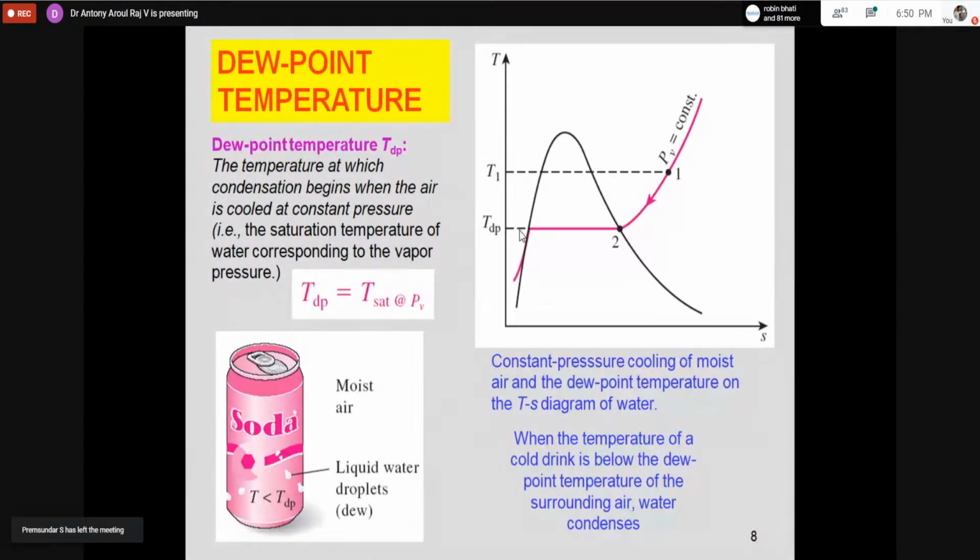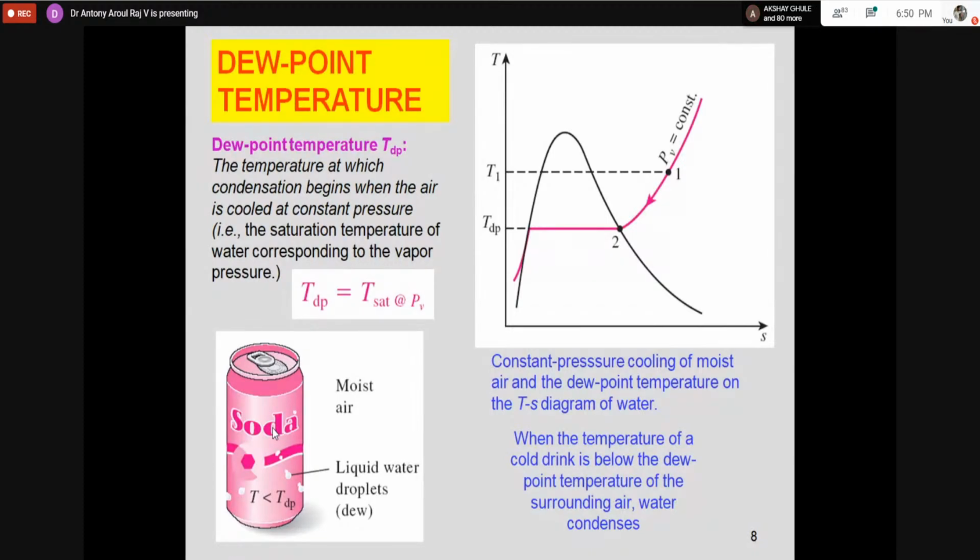So that means, if you are driving a car, or if I am putting a soda can like this on the table, the tendency to condense will be more in Chennai, because my dew point temperature will be higher, but this temperature compared to that will be very much lower. Because of that, there will be a lot of condensation over the soda can.